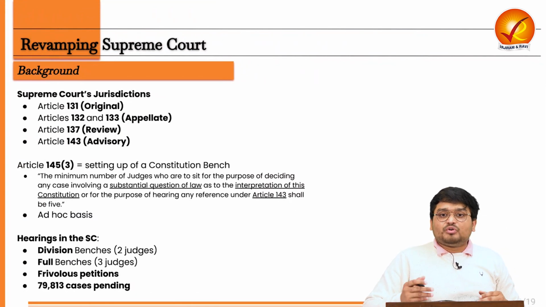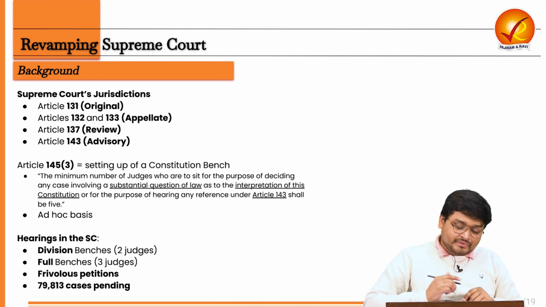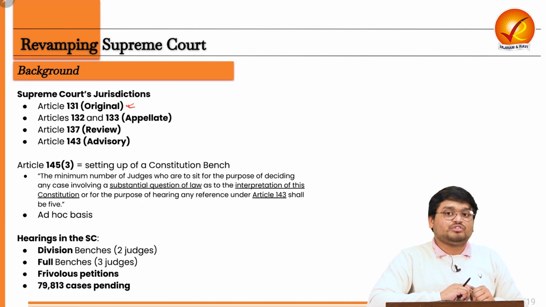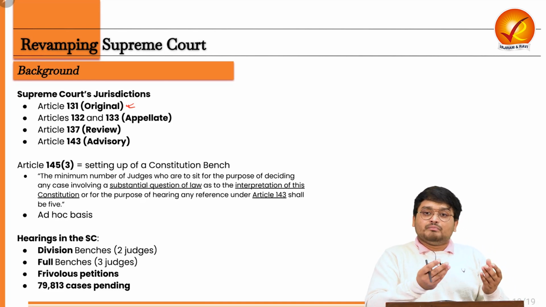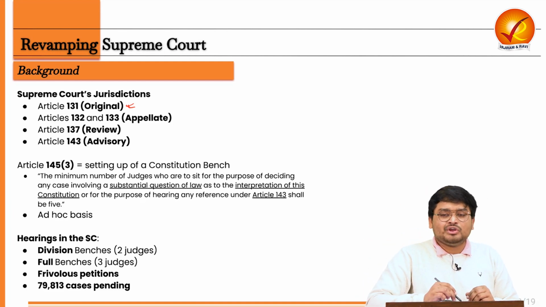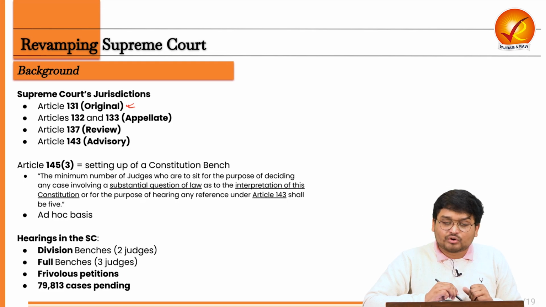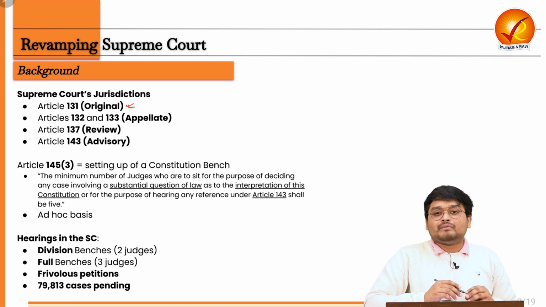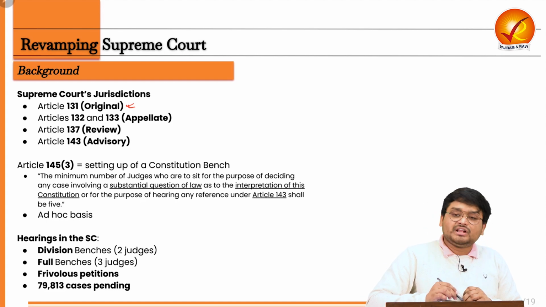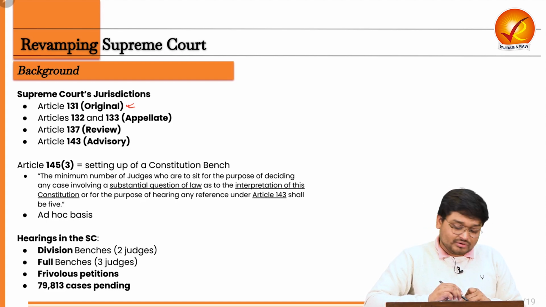The Supreme Court in India has different jurisdictions. The original jurisdiction refers to cases where the aggrieved parties can approach the Supreme Court directly. It can be a state having a problem with another state or the center. It can also be a case of infringement of fundamental rights of the people, because Article 32 provides for it under the writ jurisdiction of the Supreme Court.